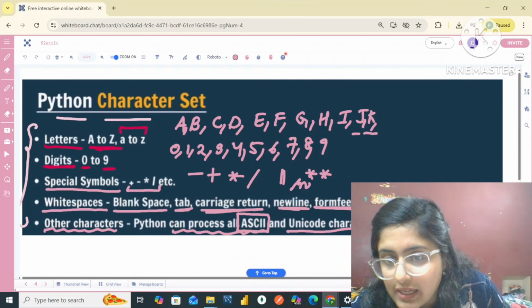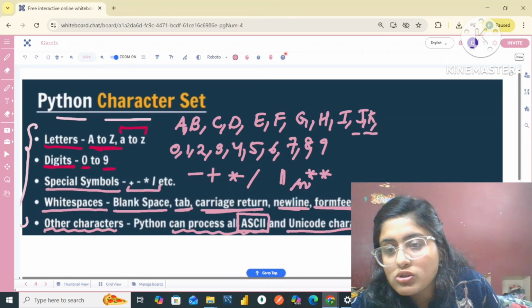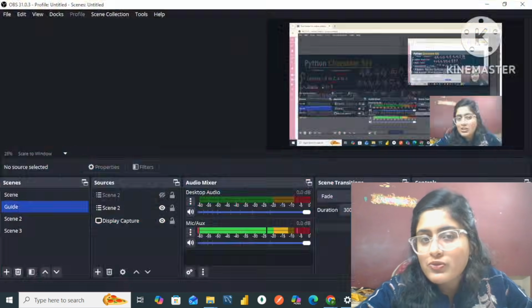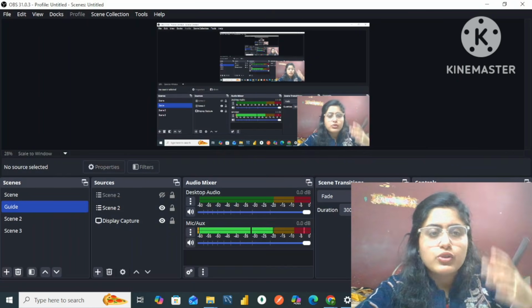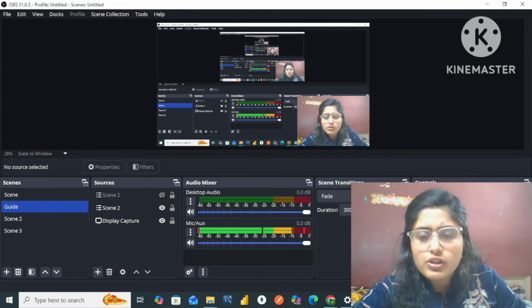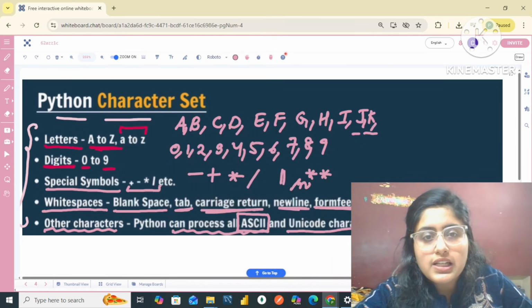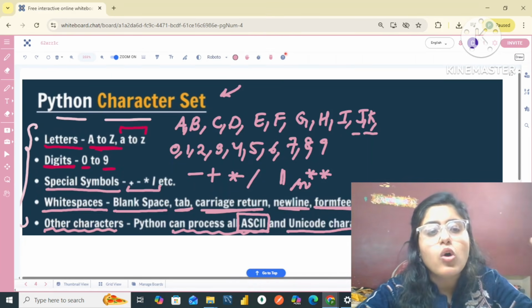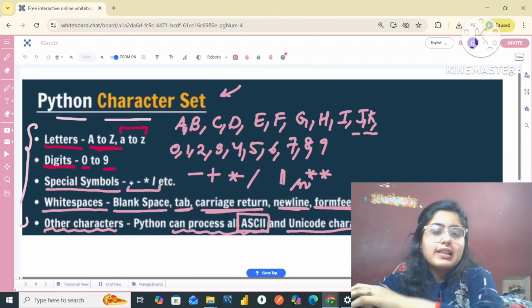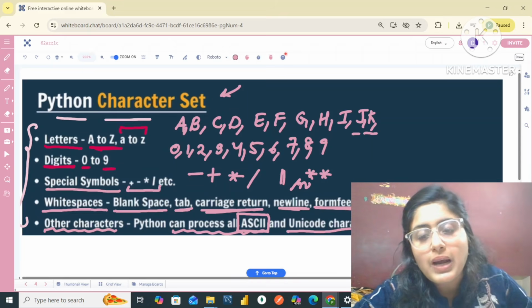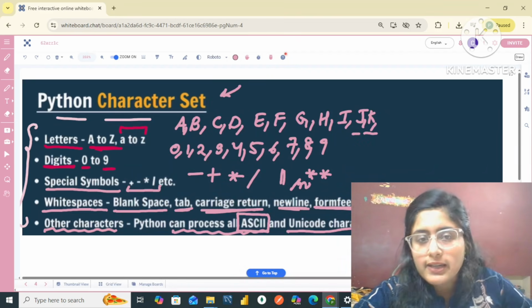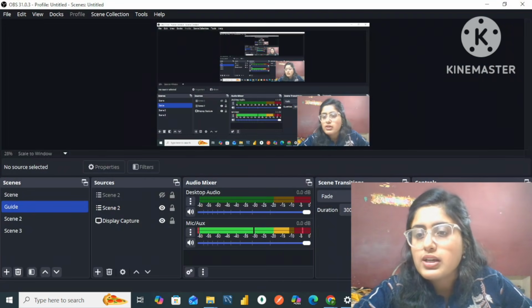Apart from that, you can also use parts of data or literals in Python. I hope, my dear friends, this was quite informative to you. You don't need to learn all these sets. Basically, if you will be programming in Python, you will gradually remember all this character set of Python, and you need not cram it. With practice you will definitely learn it, and by the end of this course you will definitely be able to complete it. All right, my dear friends, now let's move forward.